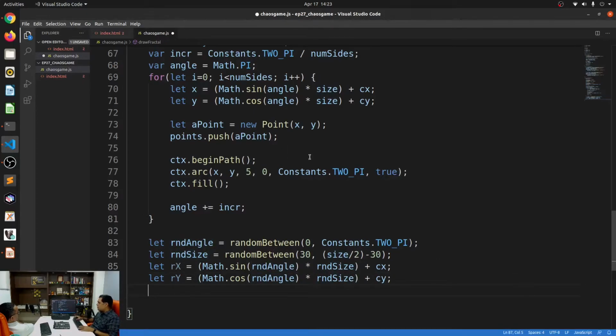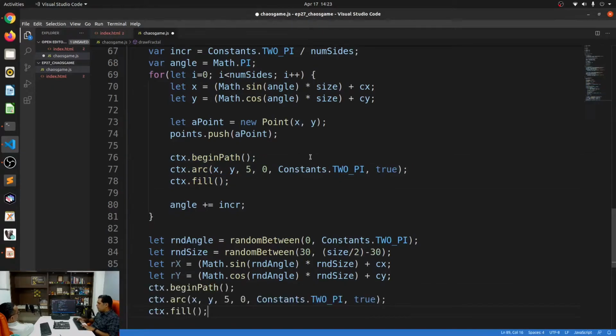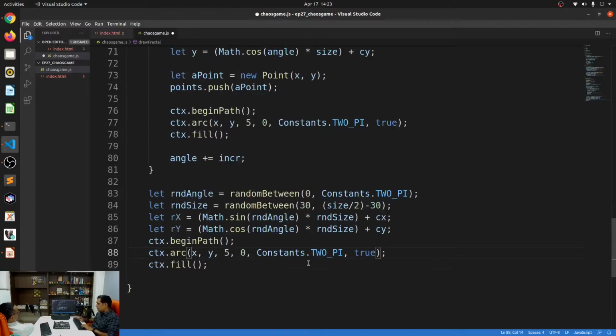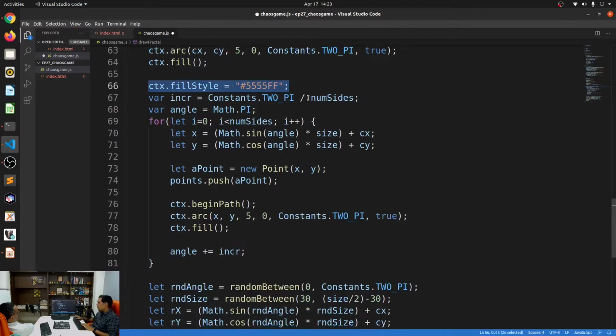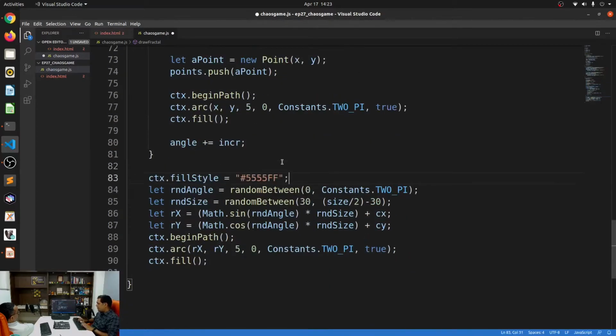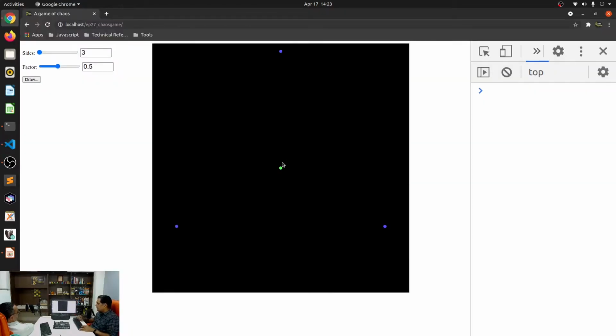Let's just draw this random point and see how it appears. Ry. So I have the random point, and I'm going to make it a different color. Let me make it a little bit red, FF55. All right, so there you go. That's my random point.